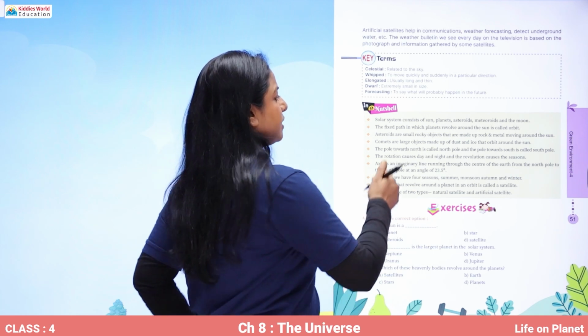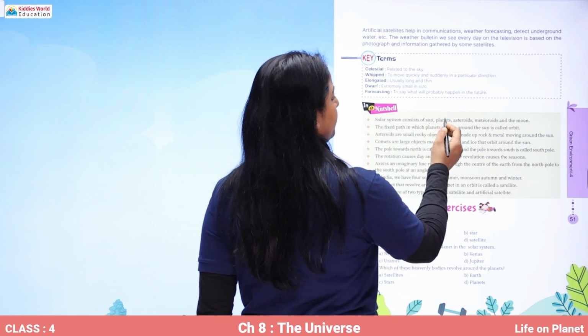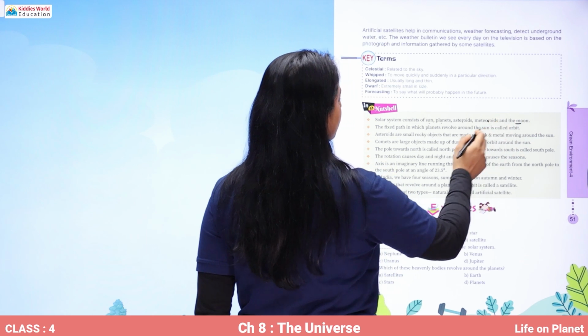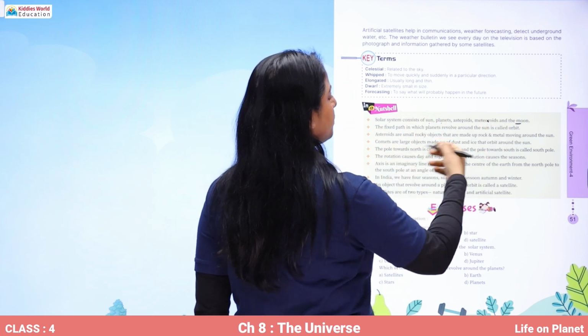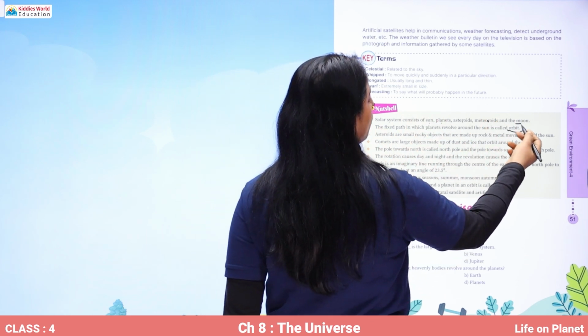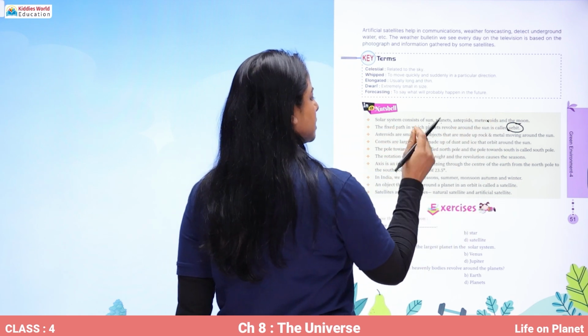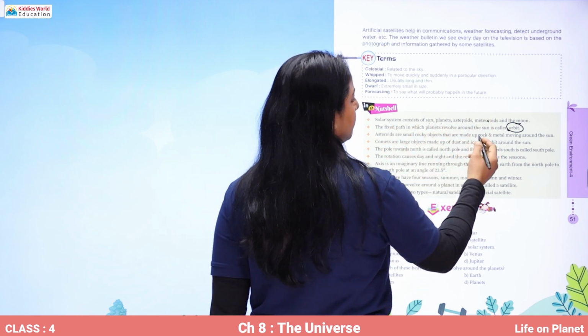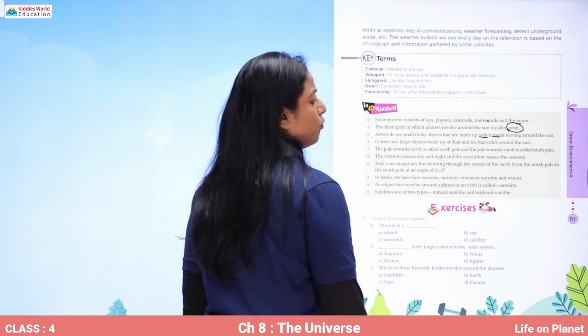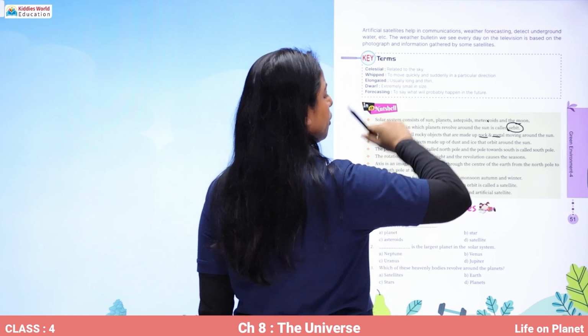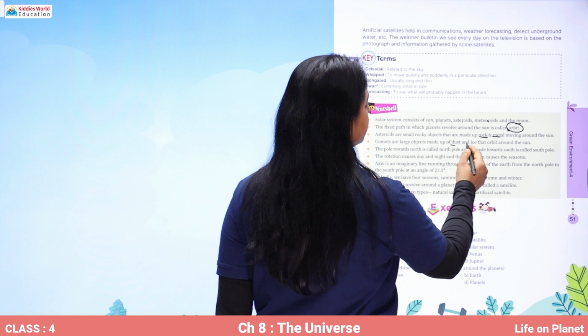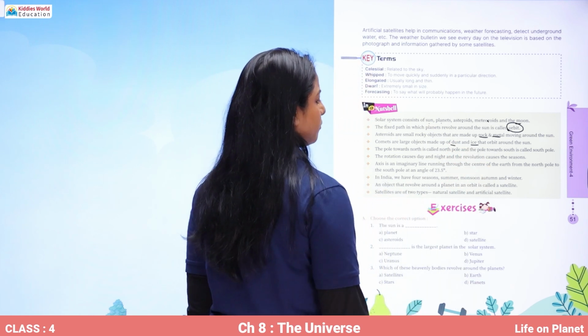So please remember that our solar system consists of sun, planets, asteroid, meteoroid and the moon. The fixed path in which planets revolve around the sun is called orbit. Asteroids are small rocky objects that are made up of rock, metal and are moving around the sun. Comets are large objects made up of dust and ice that orbits around the sun.